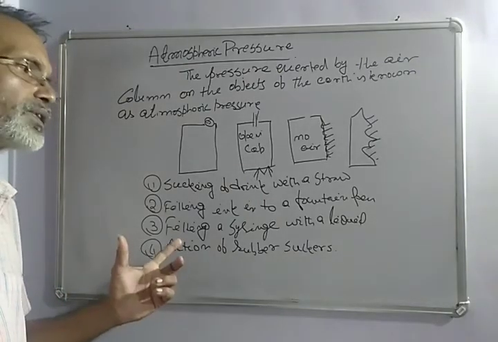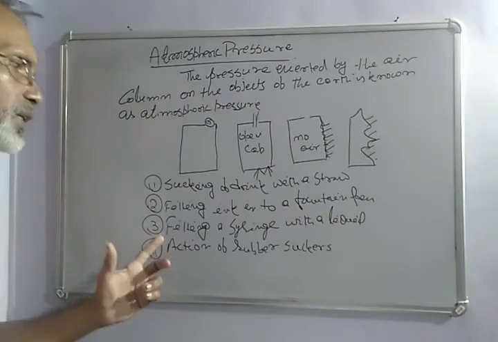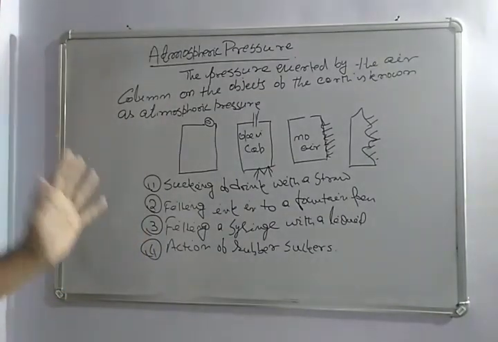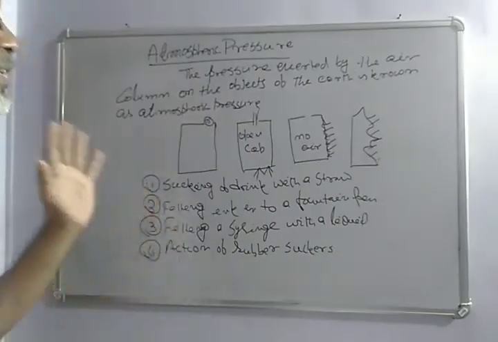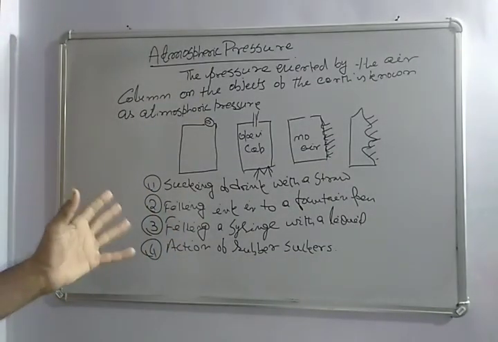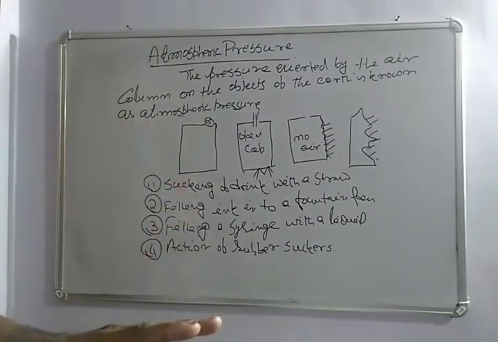Similarly, in the case of the syringe also. So these 4 examples show that there is a pressure which the atmosphere exerts on all the objects of the